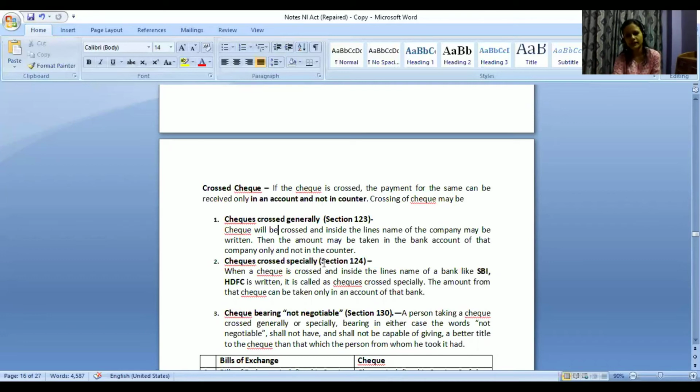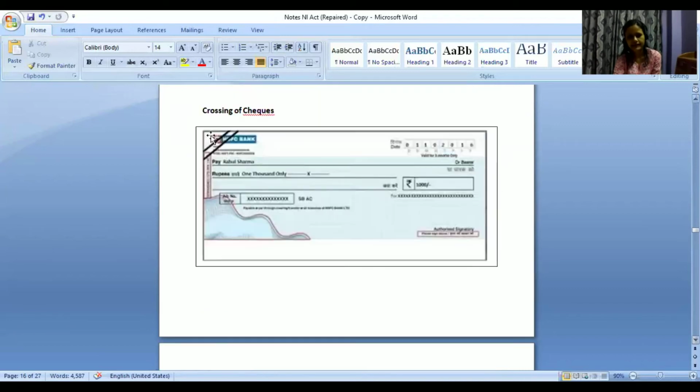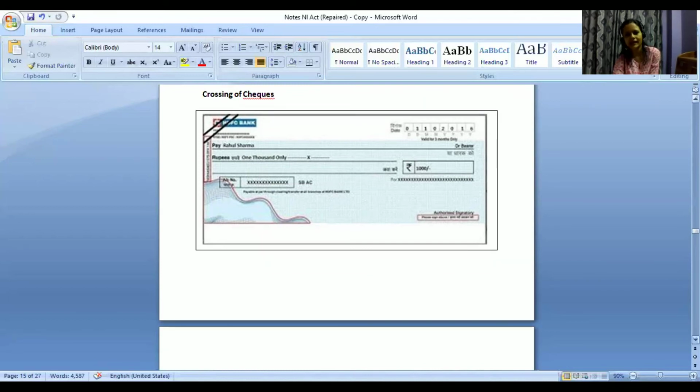When it is crossed specially, what happens? Inside these 2 lines, we will write the name of a certain bank. If I'm writing ICICI Bank, you need to have an account in ICICI Bank, then only you can clear that particular amount, then only you can get the amount. So whatever bank's name I have written, in that particular bank only, it will be cleared.